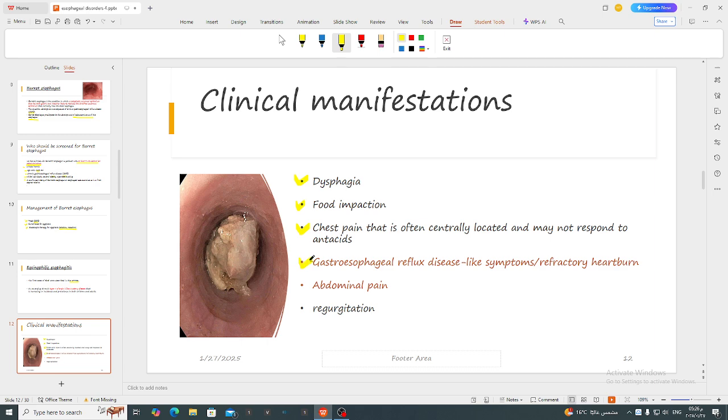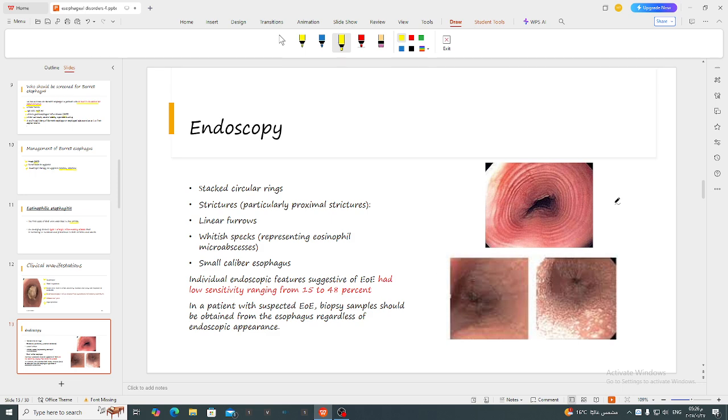On endoscopy, sometimes we see these circular rings. We call that trachealization of the esophagus because the esophagus looks like the trachea with these circular rings.